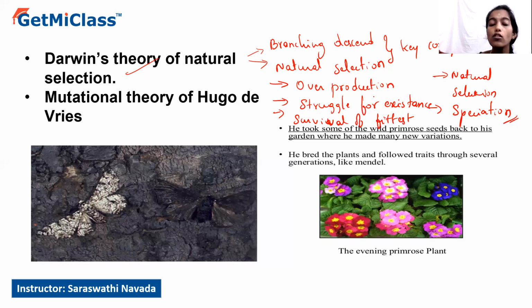According to Darwin, all organisms present on the earth have maximum reproducing capacity, so they tend to produce the maximum number of offspring during their lifespan. This overproduction is required because all the new offspring produced may not survive.